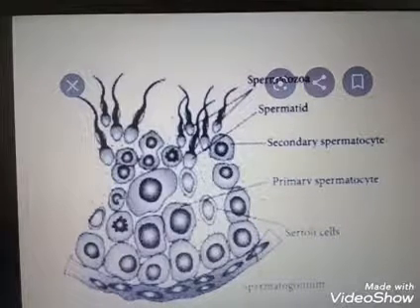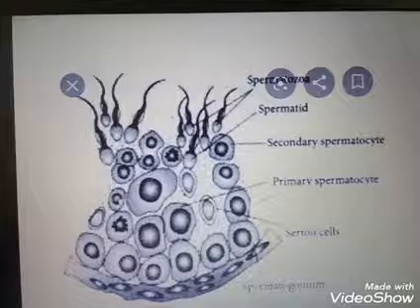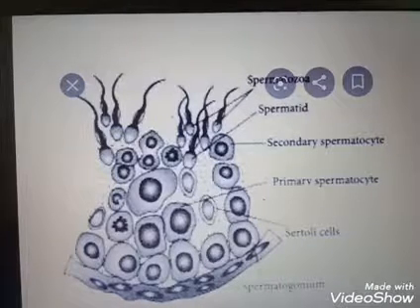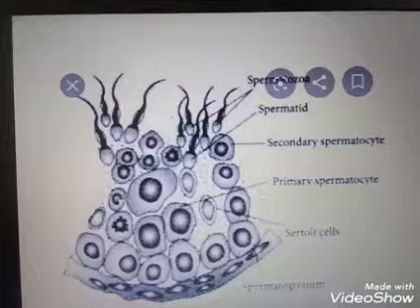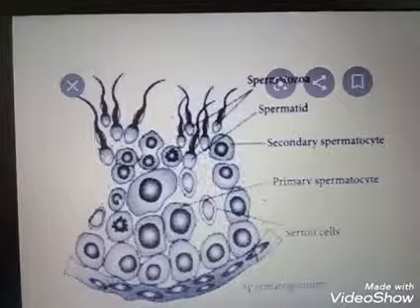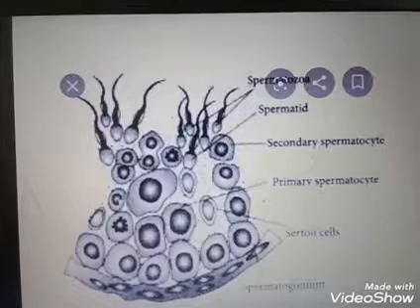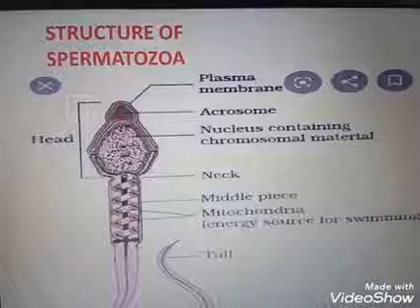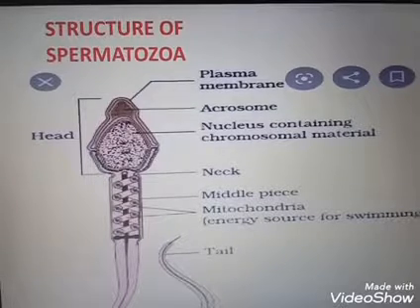After spermiogenesis, the sperm become embedded in the Sertoli cells and are finally released from the seminiferous tubules by the process known as spermiation. So we are discussing the process of spermatogenesis.